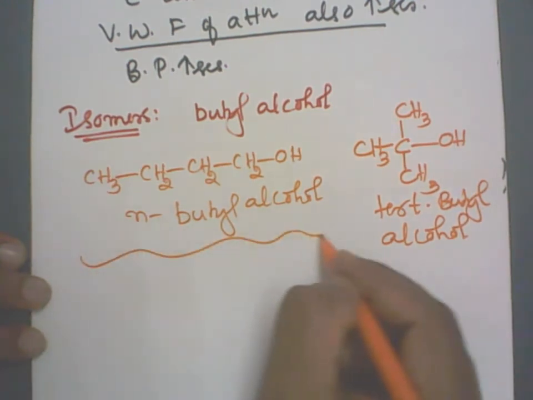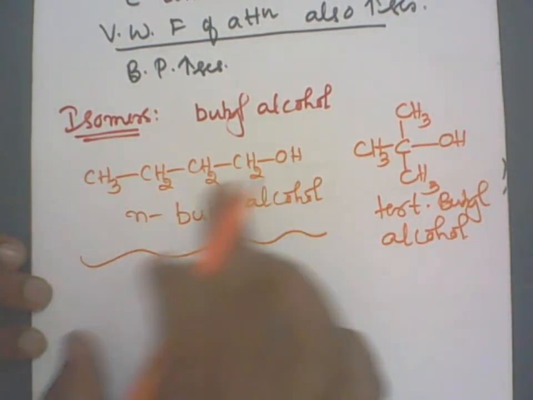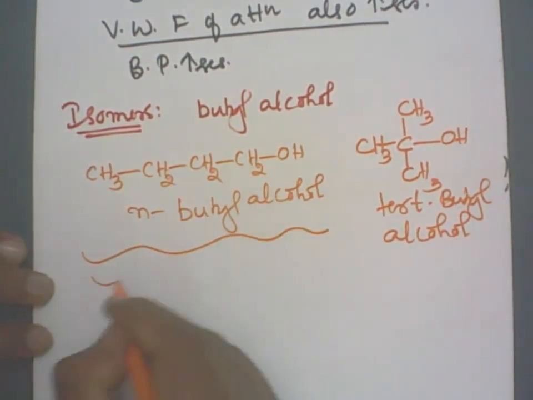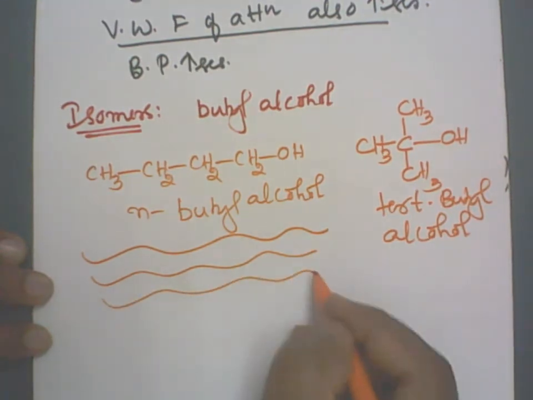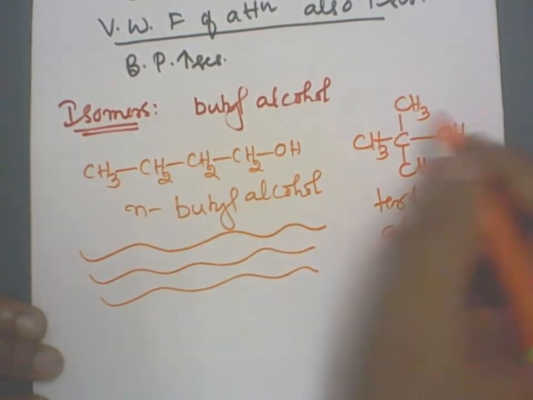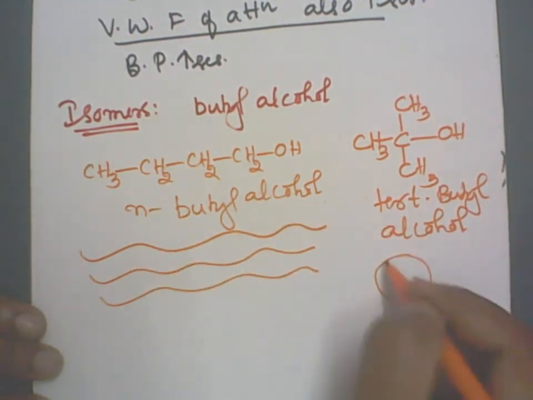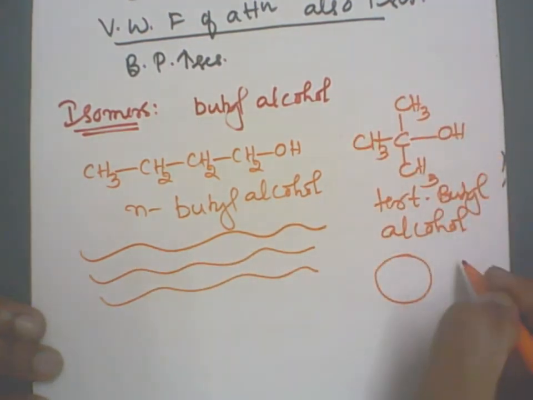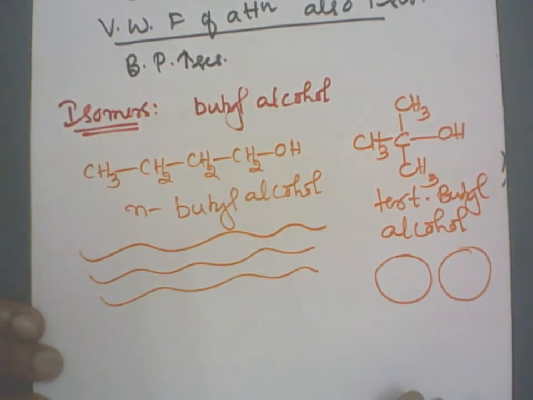This is the linear chain. There are many n-butyl molecules, so a second molecule is there, a third molecule is there in the compound. Here, it is almost spherical in nature. The linear chain becomes almost spherical. As branching increases, the molecule is almost spherical in nature.